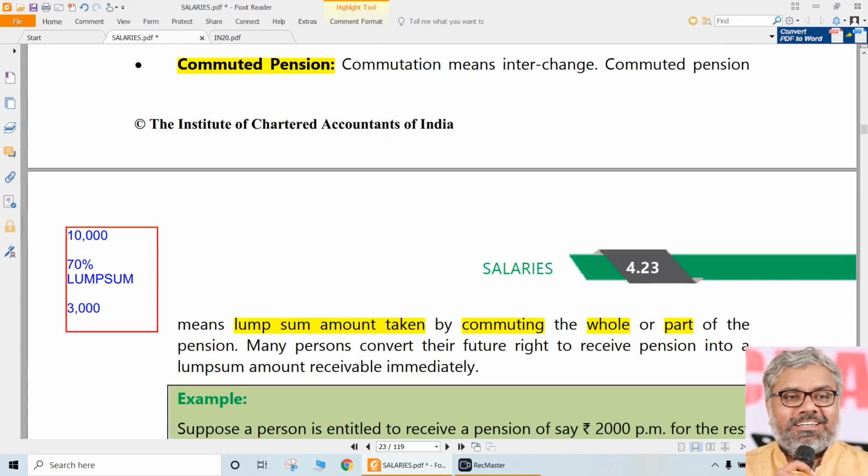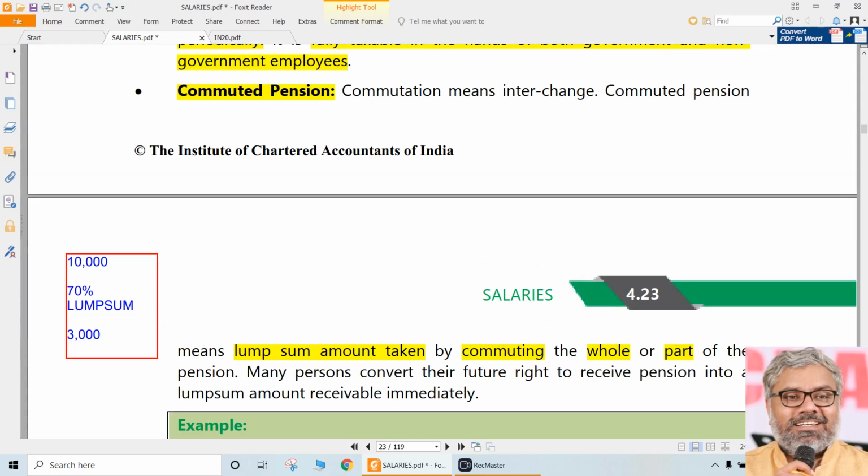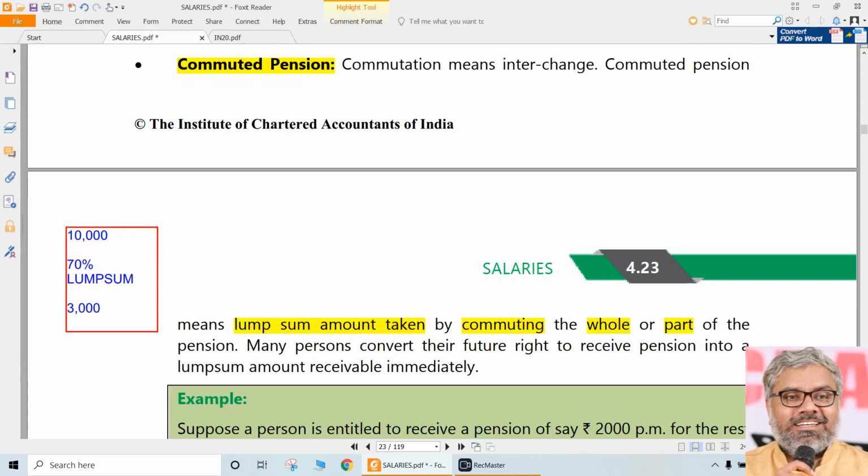This option will be given to some employees by the employers. In fact, for many government employees, it is not an option, it is compulsory. They have to commute a percentage. The minimum percentage, the employer will decide. The employee can commute a higher percentage also, but that is none of our business. Our point is, in the problem, in the case we are dealing with, we should identify how much is the normal periodic pension, and how much is the percentage of commutation.